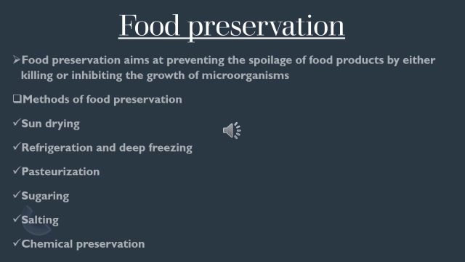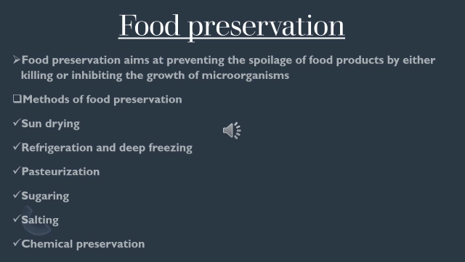There are a few steps for food preservation, or we call it methods of food preservation. Before that, let us know what food preservation is. Food preservation aims at preventing the spoilage of food products by either killing or inhibiting the growth of microorganisms.